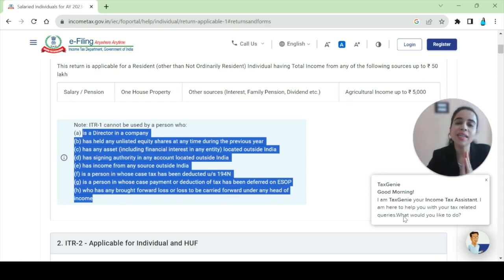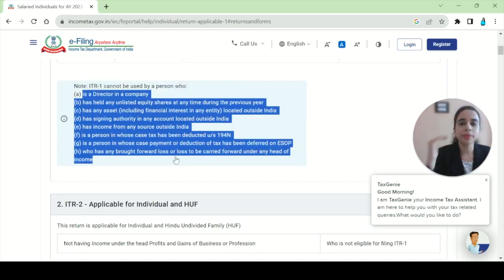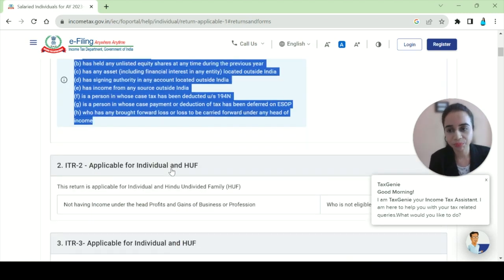ITR 1 is for very simple people. The name suggests Sahaj. It is very simple. So it is for people whose income structure is very simple. Simple salary, simple house property, and chota mota other sources. Nothing else. Because the form is made in such a way.